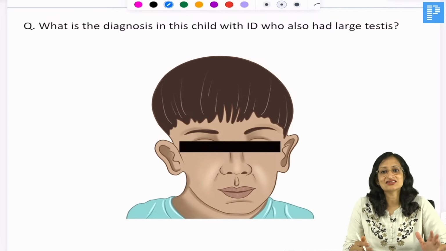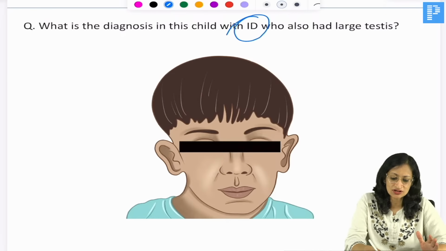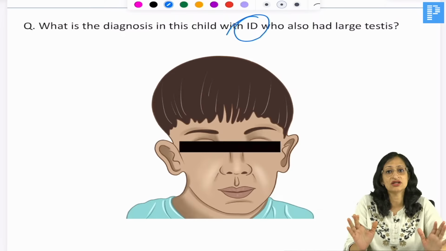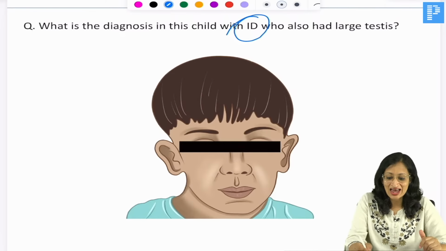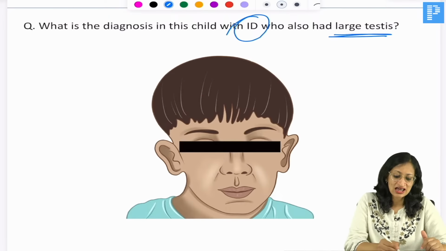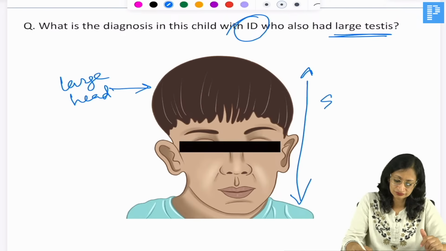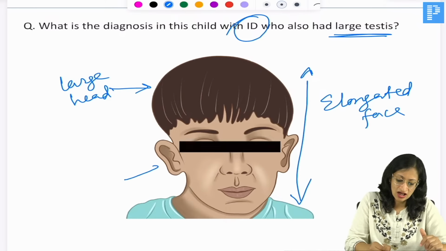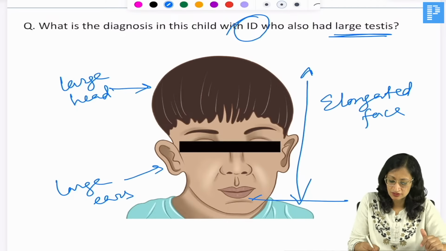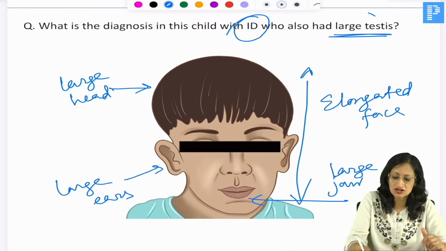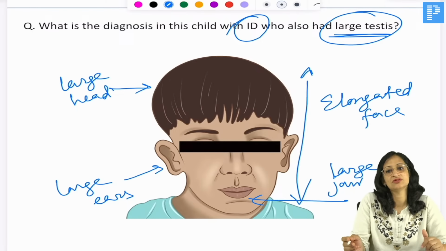Now what is the diagnosis in this child who has intellectual disability? Intellectual disability is the new name for mental retardation. There is a large head, an elongated face, large ears, and a large jaw. When these children become adolescent, they have large testes and there is intellectual disability.